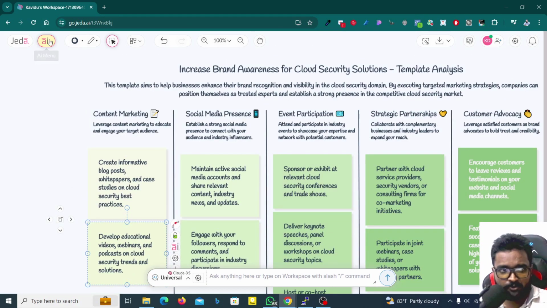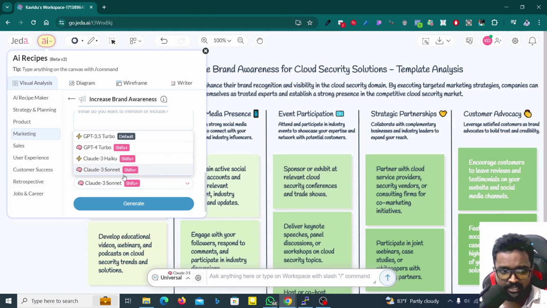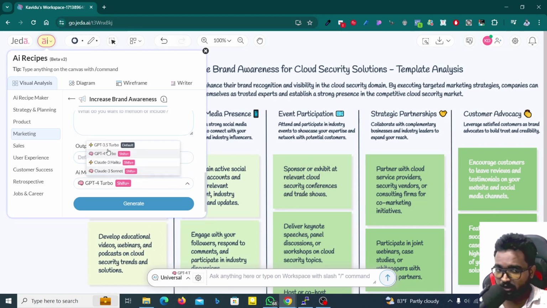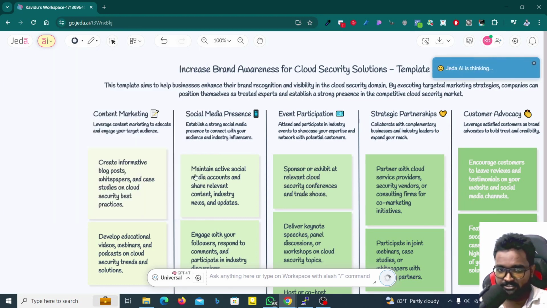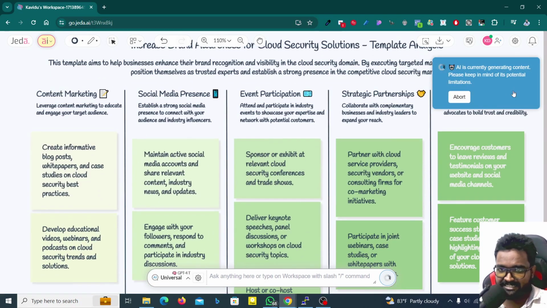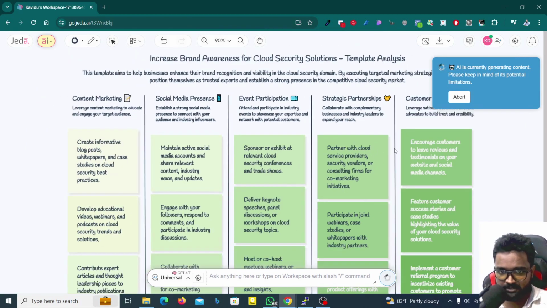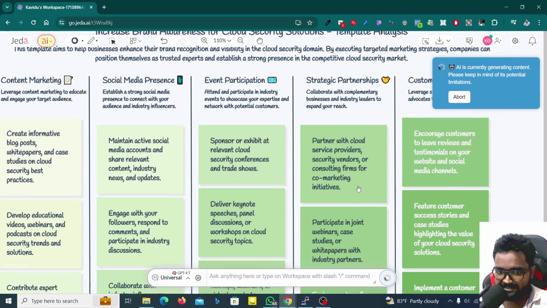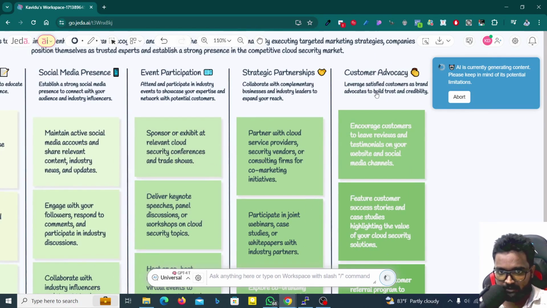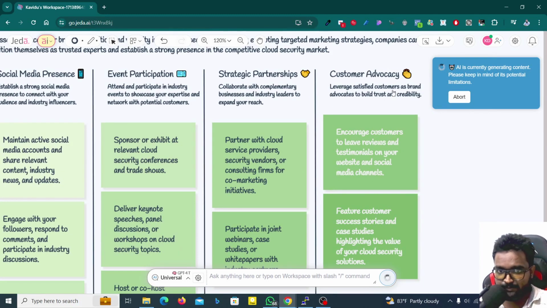Now I'm going to click on this AI menu again, and here you can try it with another model. So I'm going to use GPT-4 and then click on the generate button. Now we can see other things once it generates something. A strategic partnership, so you can have partnerships with cloud service providers, security vendors, like that. And also customer advocacy, which leverages satisfied customers as brand advocates to build trust and credibility. So you can encourage customers to leave reviews and testimonials on your website and social media.